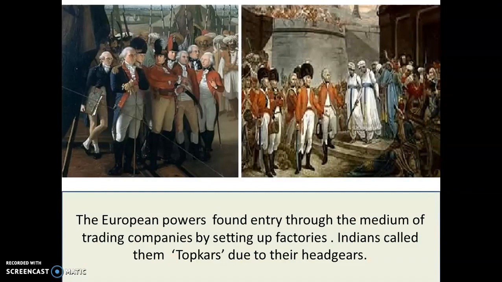These European powers slowly found entry by establishing various trading companies. The East India Company is one such company. And then they set up their warehouses or factories, or what we call godowns, where they would store their goods. These goods would later be sold in Indian markets. Now, Indians called these foreign powers topkars because of their characteristic headgears. If you look at this picture, you will see that all these Europeans are wearing some very distinct headgear, and therefore Indians call them topkars.